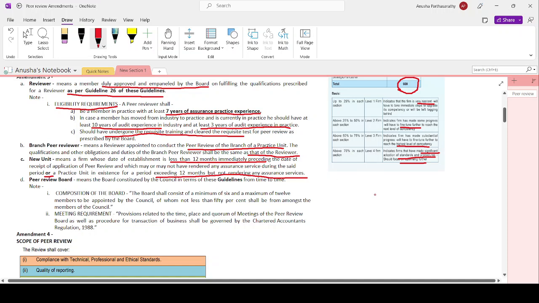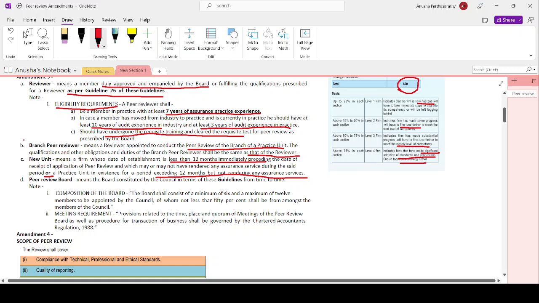Now that new unit has to be classified into two. One, I am already in existence for greater than 12 months, but I have not rendered any assurance services. That will be one category. Another category of new unit will be I am in existence for less than 12 months and may or may not have conducted assurance activities. These two are new definitions.